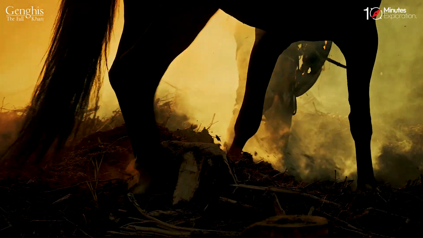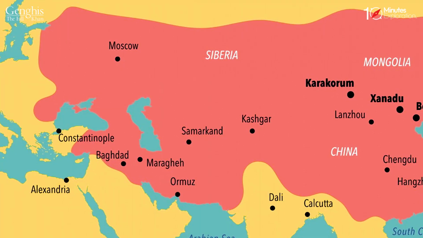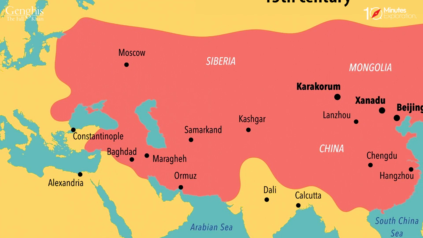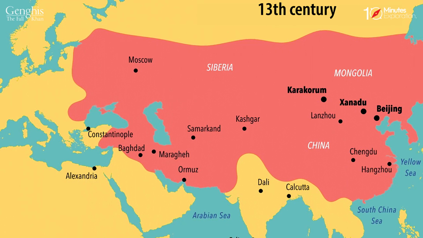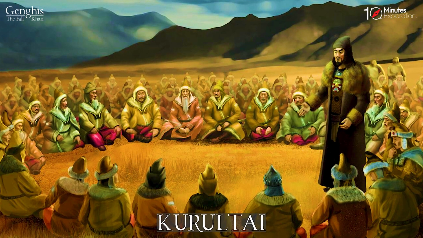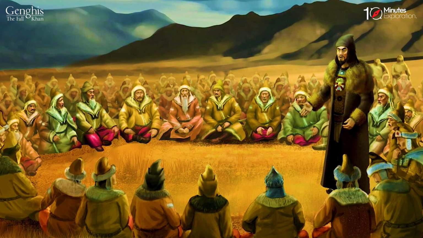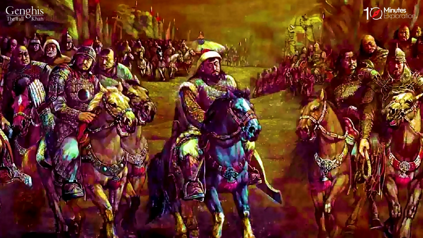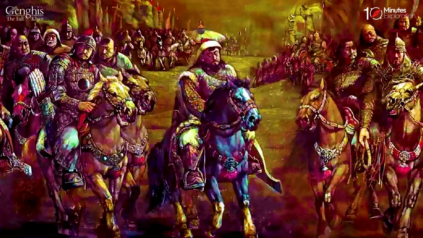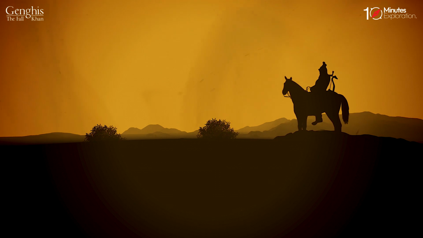After his death, his successors were either weak or incompetent or both. They could not maintain control over their vast territories or enforce their will over their vassals or rivals. They also could not convene a Kurultai, which was a council of tribal leaders that elected and confirmed the Great Khan. The last Kurultai was held in 1306, after which no new Great Khan was ever recognized by all Mongols.